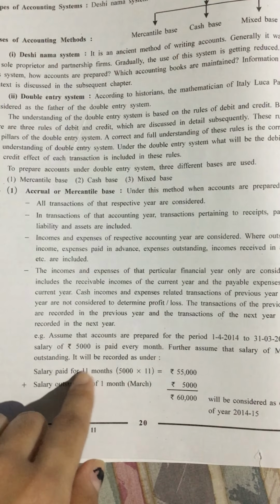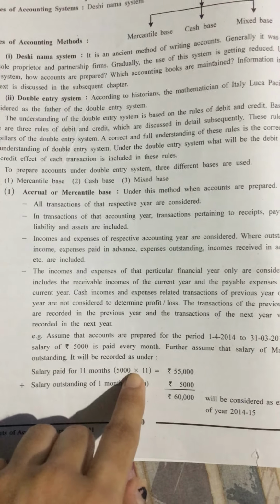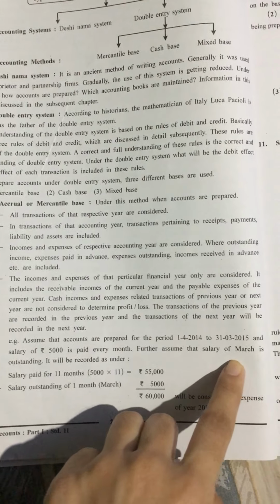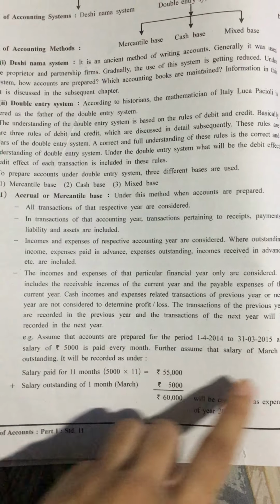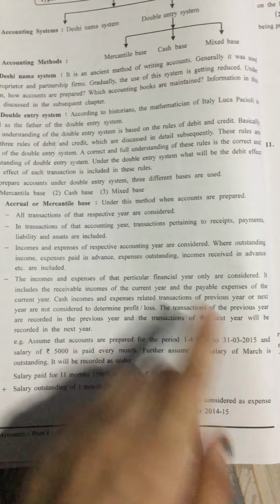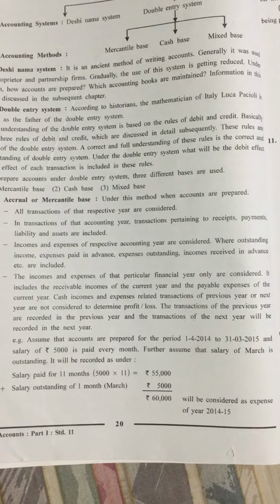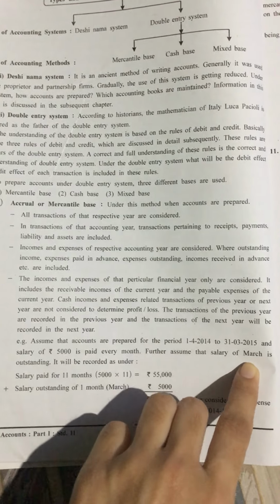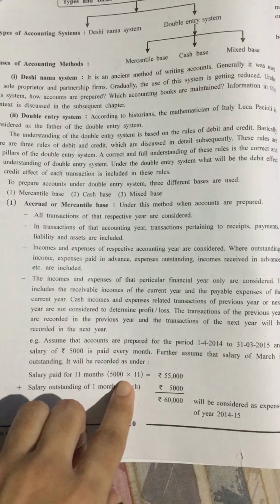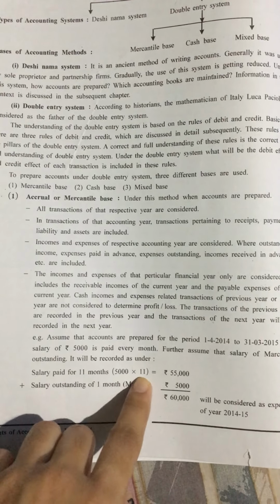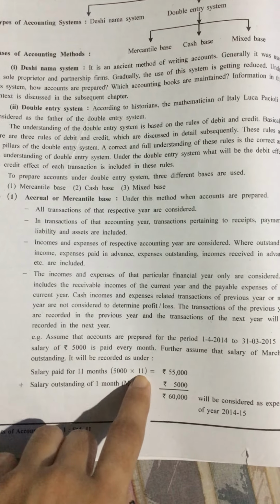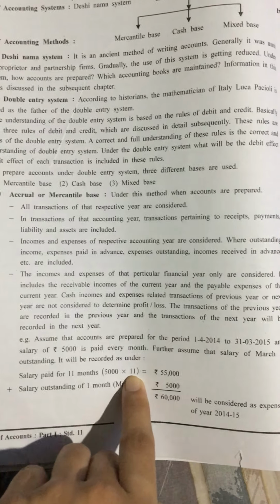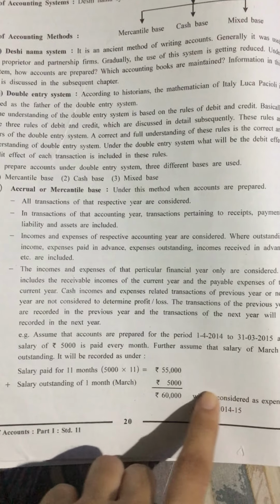So salary paid for 11 months, 5,000 into 11 months. So the salary for only 1 month is not paid. For the remaining 11 months salary is paid, but only the 1 month salary for March is not paid.